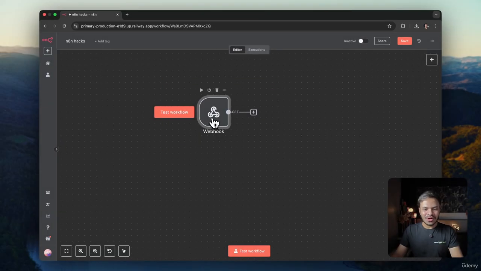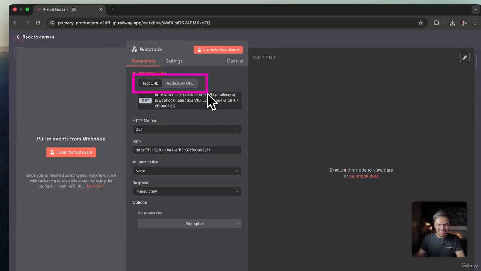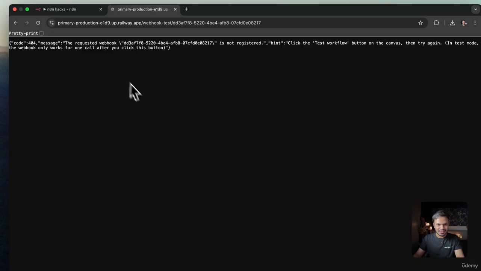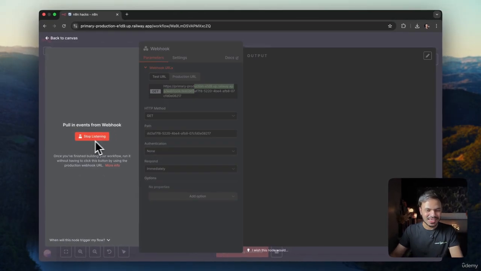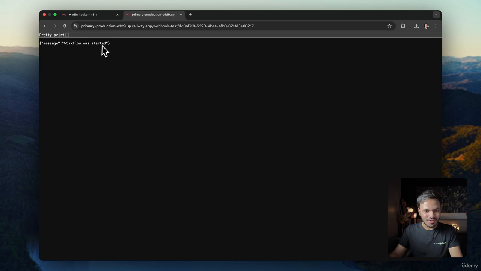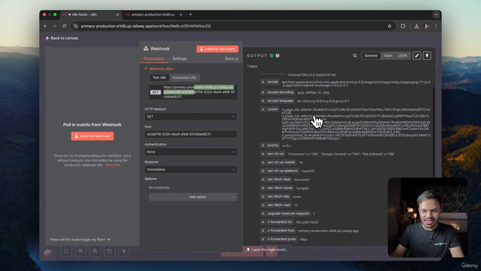Here is a webhook node, so let's open it. A lot of people just fall into error with this test URL and production URL. So in order to test this webhook, let's copy this test URL. Let's go to our Google or our browser and let's call it. Sorry, we need to actually listen for test. Workflow has started. So we will receive all of the information here.